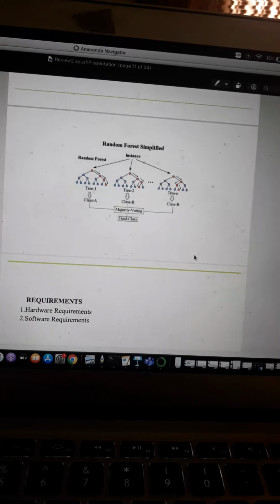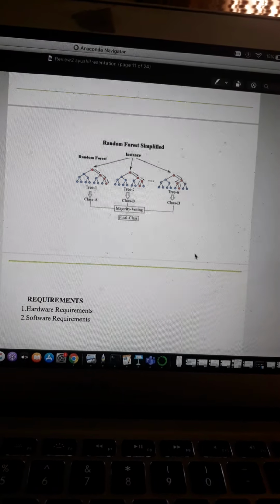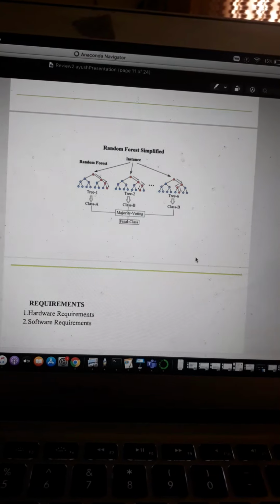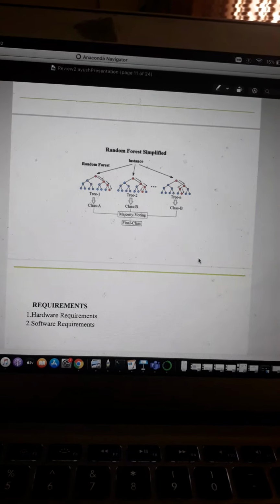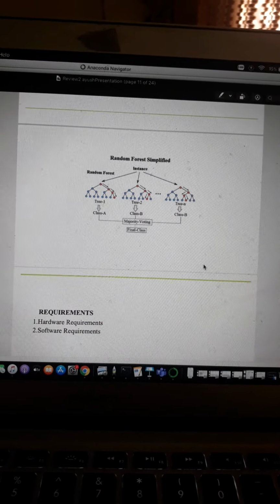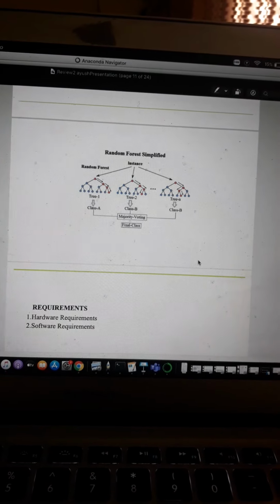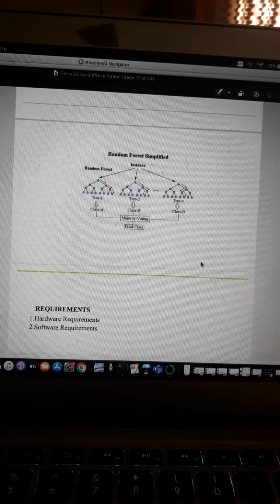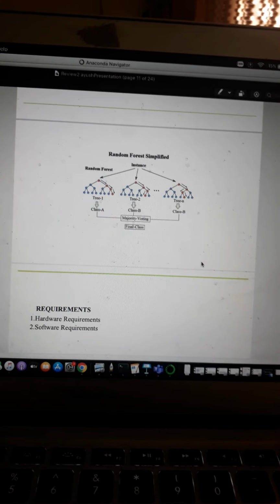This is the random forest simplified. It is in the form of a series of trees. Then we take a classifier. There are three classifiers. Then we predict the most accurate data. Then we select by majority voting, and from the majority we get the final class.